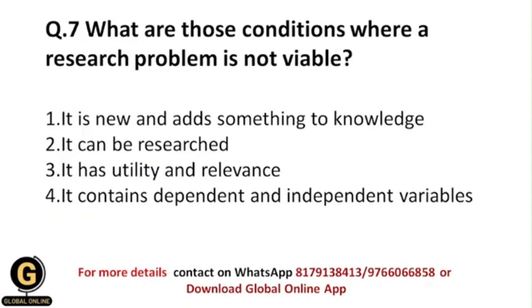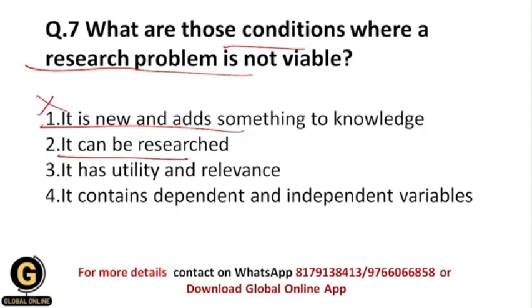Next is, what are those conditions in which a research problem is not viable? First is, it is new and adds something to knowledge. Yes, in this situation the research problem is viable, so this is eliminated. It can be researched, it means that it should be researchable, so this is also eliminated, because under these situations the research problem is actually viable.